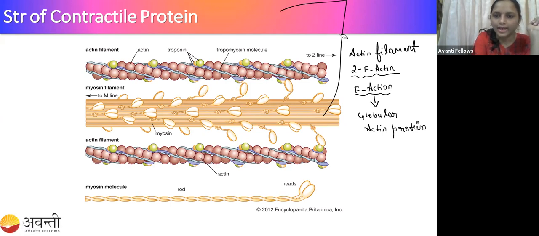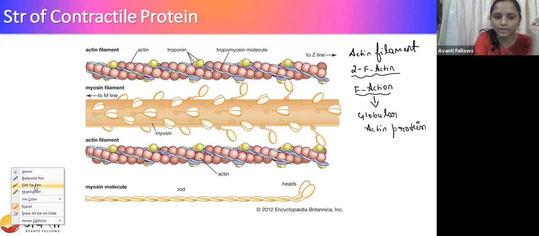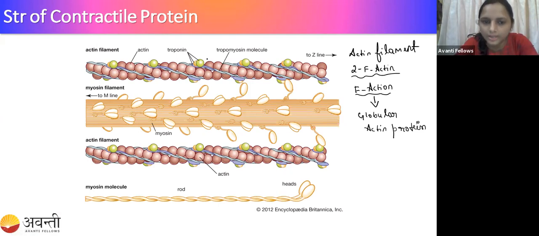So here the actin filament is made up of two F actin, and each F actin is made up of globular actin protein. That is the round structure you are observing, right? This single round one is called globular. It is globular in structure, and that is the actin protein.